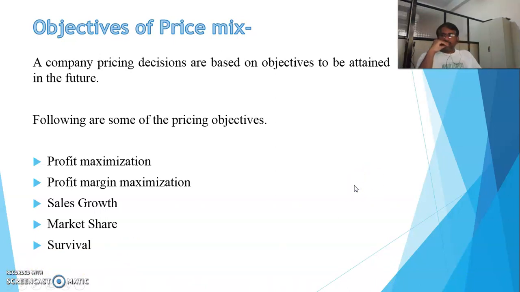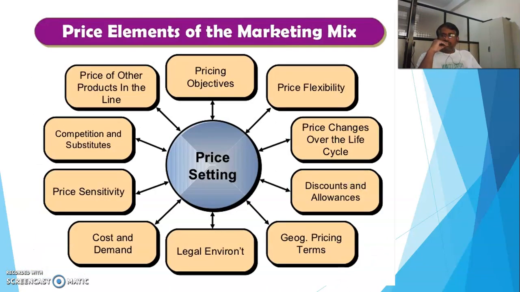Now after the objectives, we should learn which are the price elements of the marketing mix. There are several elements for the price mix, and the price can be set with these 10 elements which are shown in this slide.